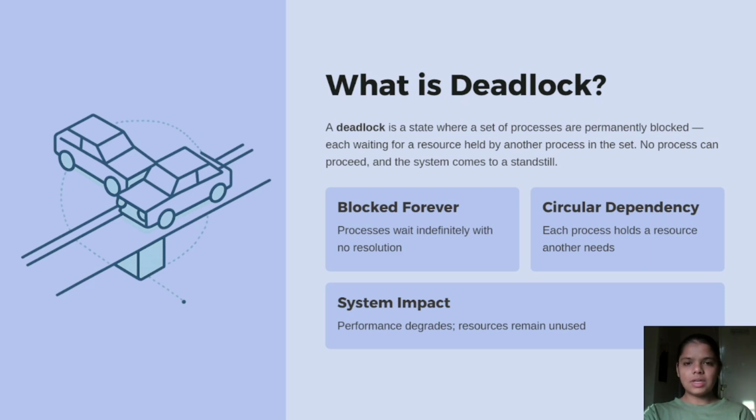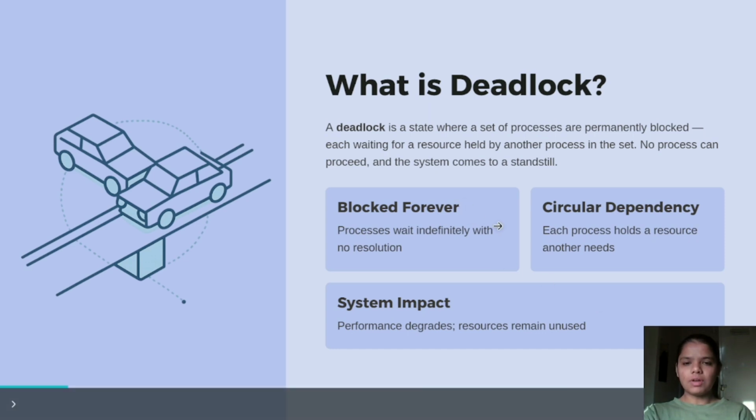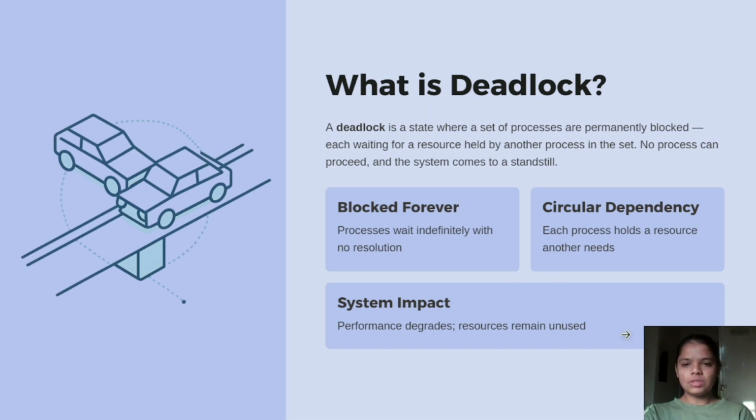A deadlock is a state where a set of processes are permanently blocked, each waiting for a resource held by another process in the set. No process can proceed and the system comes to a standstill. In deadlock, the processes are blocked forever. Processes wait indefinitely with no resolution. There is circular dependency. Each process holds a resource and another needs it.